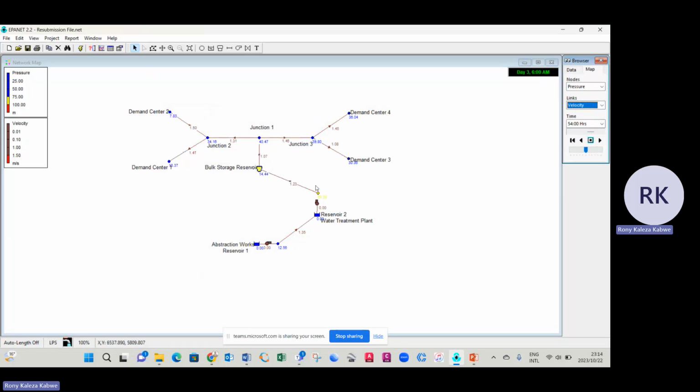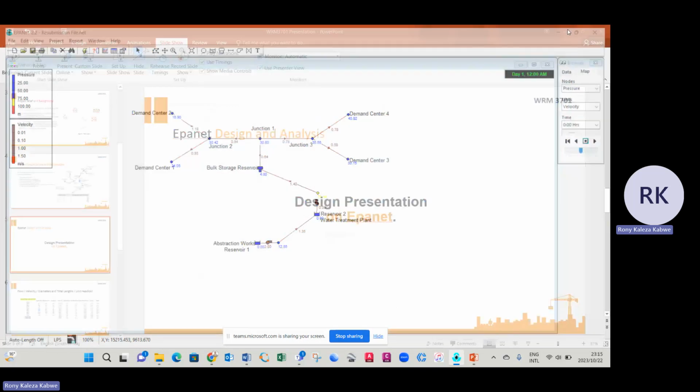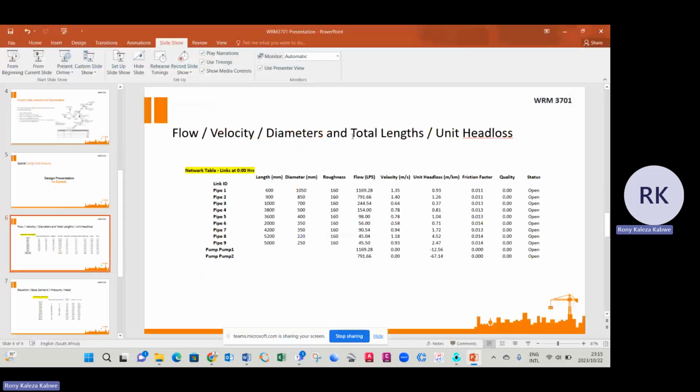So this is the design that I made, and obviously the run is still successful. In my conclusion I will explain the part where I had to put valves around for pressure stabilization. So I will just adjust this, and then we go back to Epanet. And then this is also the flow velocity, diameters, total length and unit head loss. So these are the last diameters that we came up with at the end of the design.